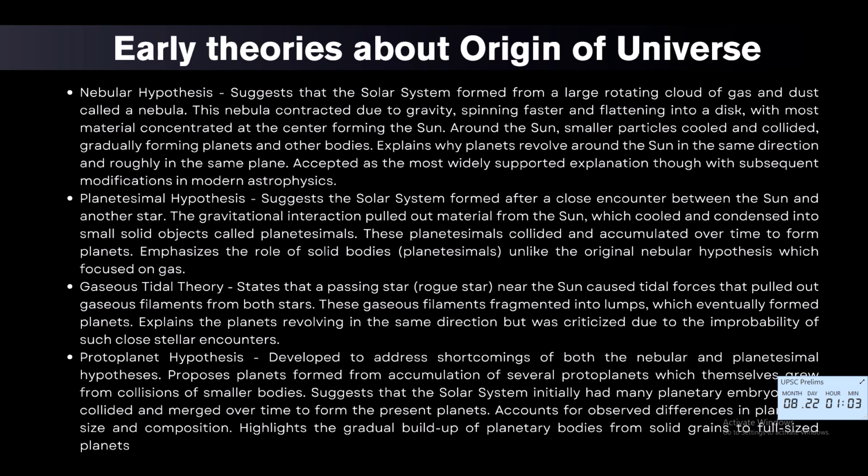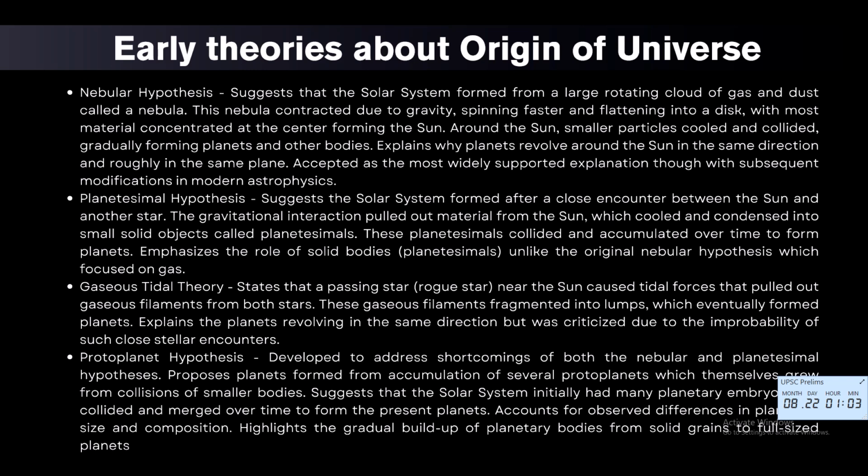So, early theories about the origin of the universe. Nebular Hypothesis. It was proposed by Immanuel Kant and refined by Pierre Simon Laplace in the 18th century. This theory posits that the solar system formed from a gigantic spinning nebula or cloud of gas and dust. Under gravity, the nebula contracted, spun faster, and flattened into a disk. Most material accumulated centrally to form the sun, while smaller clumps in the disk eventually became planets.